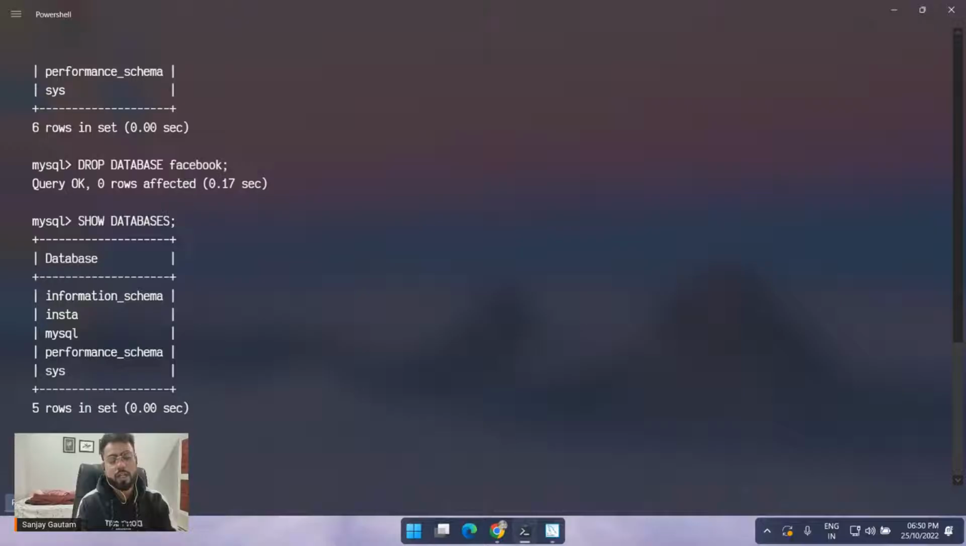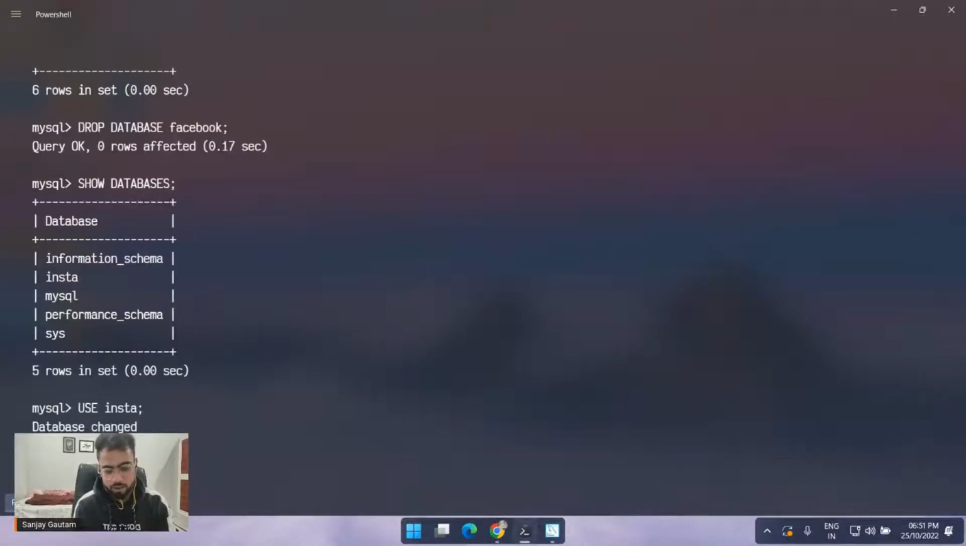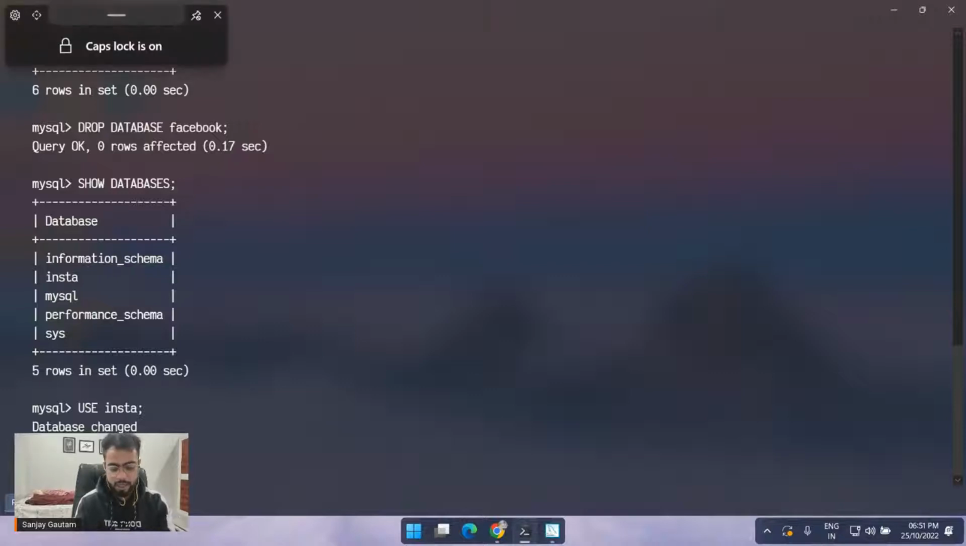First of all, you have to select a database. Right now I have five databases, and I just want to use this Insta one. So just type use and the name of whatever database you want to use, and press enter. Okay, so right now we are going to use this Instagram database, and the command to create a table is very straightforward. Create table, and after that you have to give a name for your table. I'm going to give the name users.